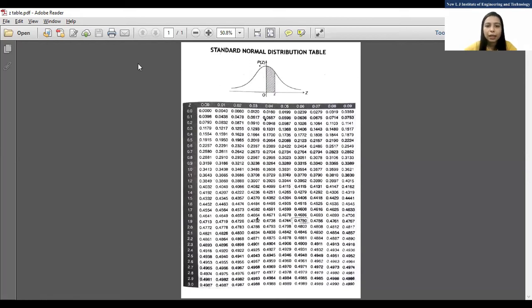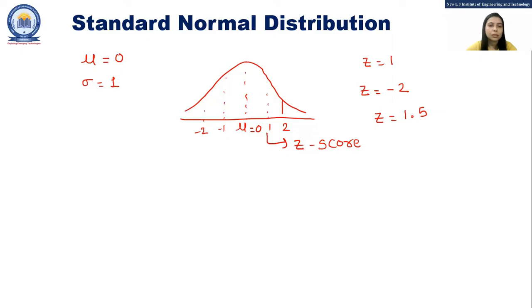So if your z value is, suppose, 1.6, the area from 0 to the z-score value is 0.4452. So this way we can make use of the z-score table. The special thing about the standard normal distribution is that we can convert any kind of normal distribution into the standard normal distribution. And using the standard normal table, we can calculate the area below the curve for any kind of normal distribution with mean mu and standard deviation sigma.